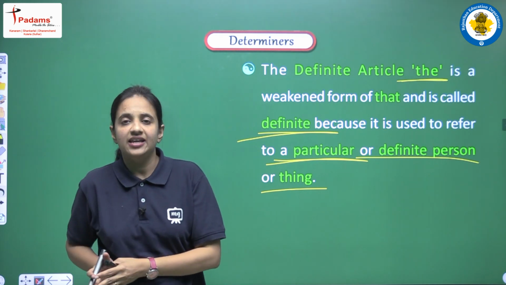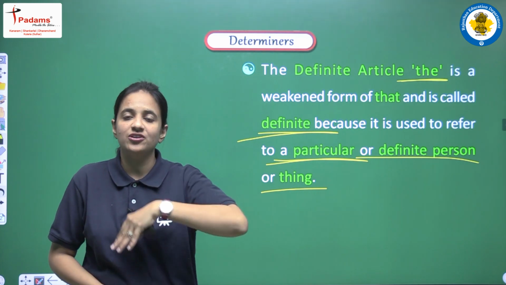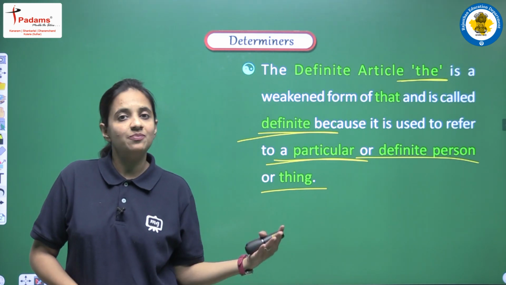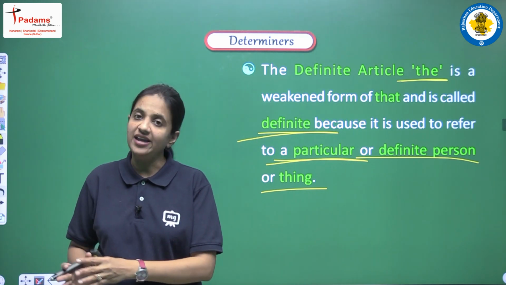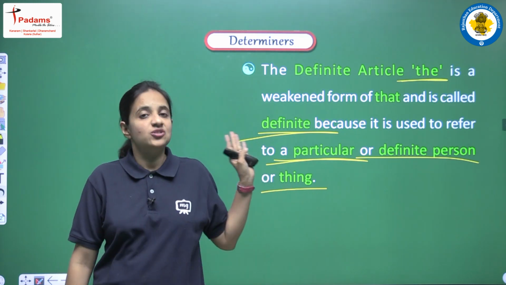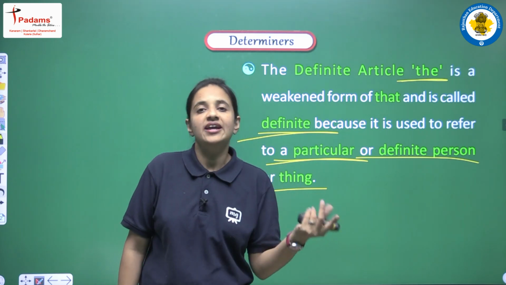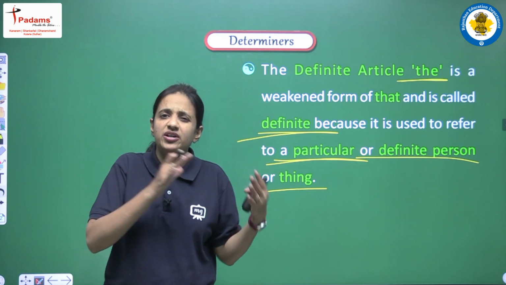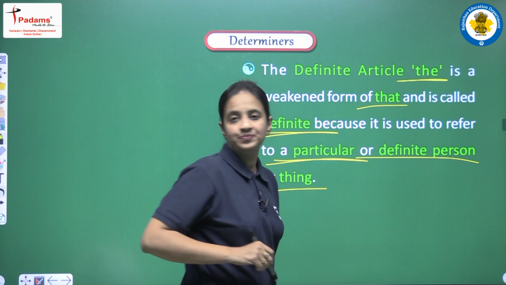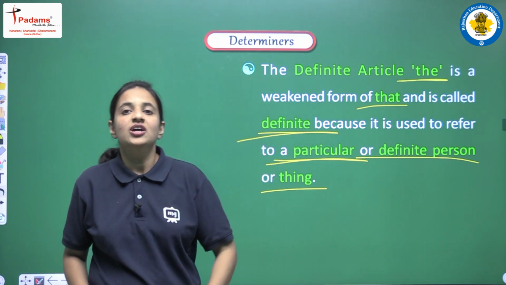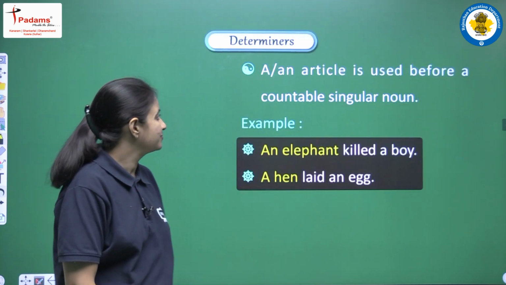A or an are known as indefinite because they are not at all used to show any particular person or thing, and actually a or an means one, right? And now we have the, so yes, this is known as the definite article. Because it is used to refer to a very particular person or thing, and it actually means that. So this is why they are known as definite or indefinite articles.